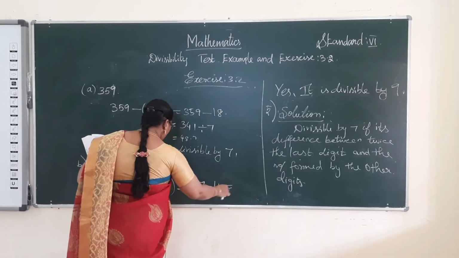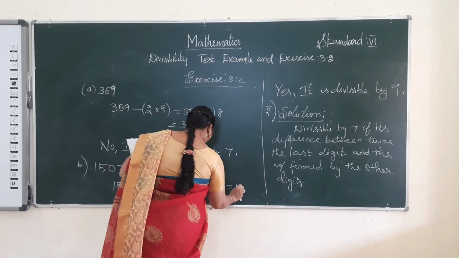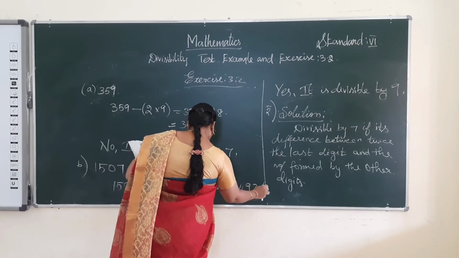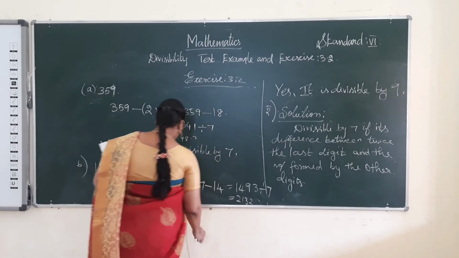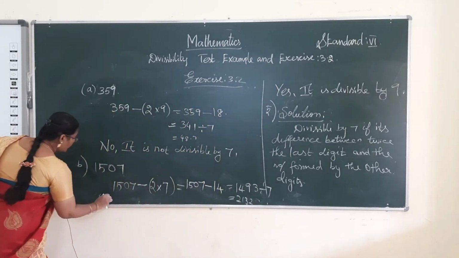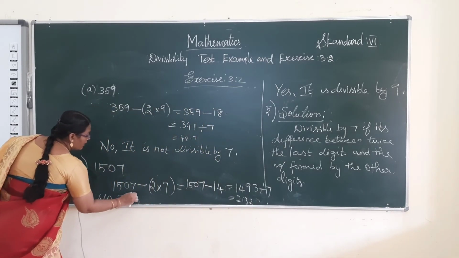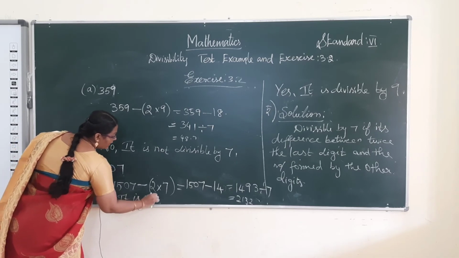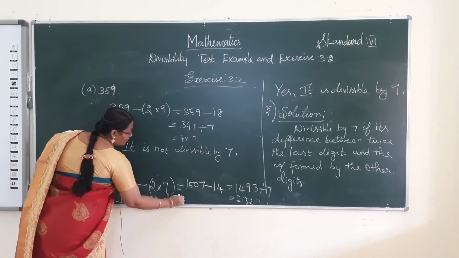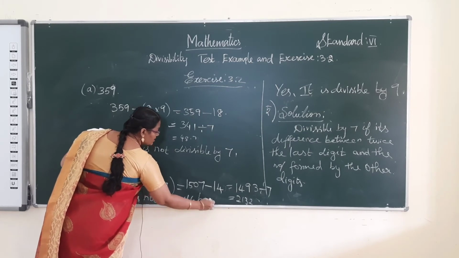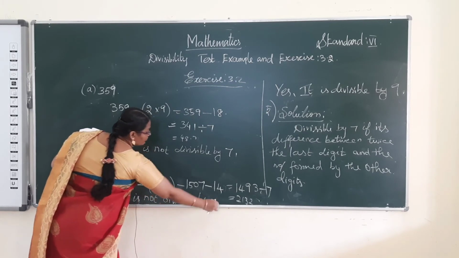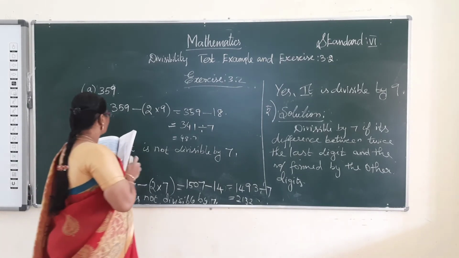Subtracting this, 1507 minus 14 gives 1493. So no, it is not divisible by 7. Okay, see the next C problem.